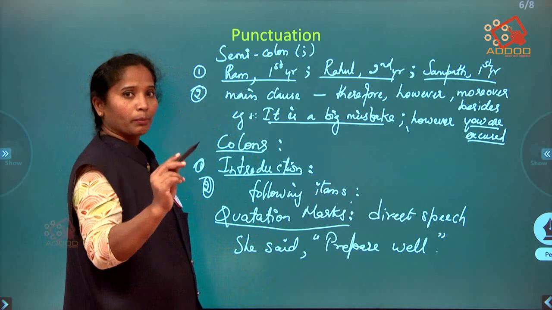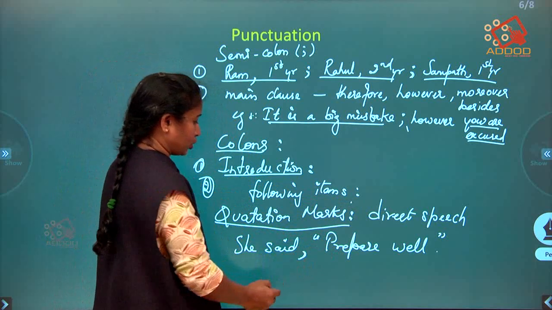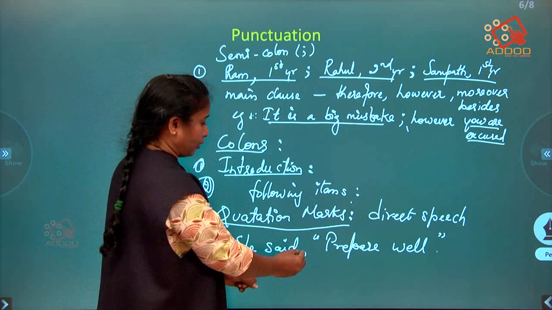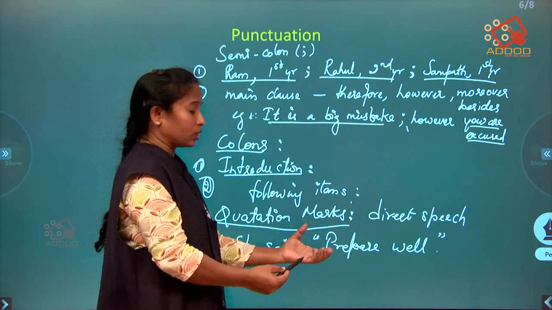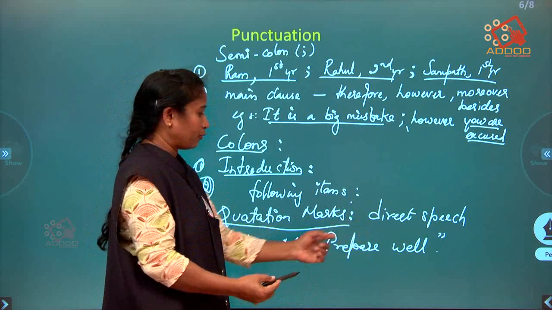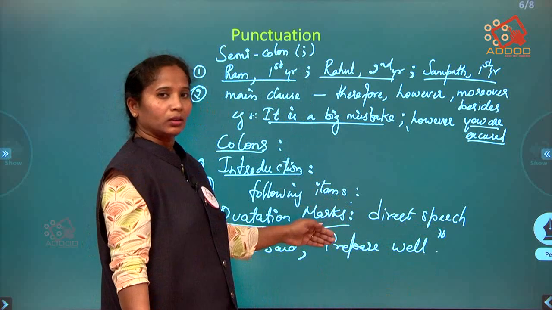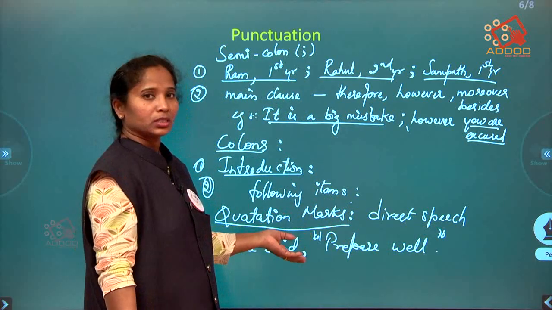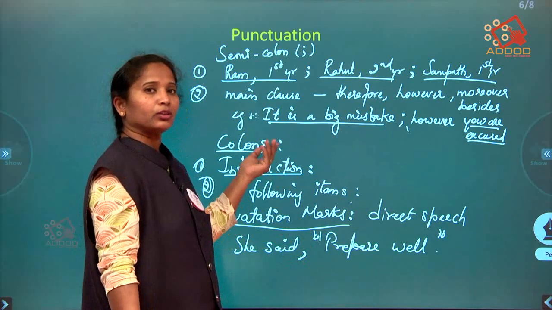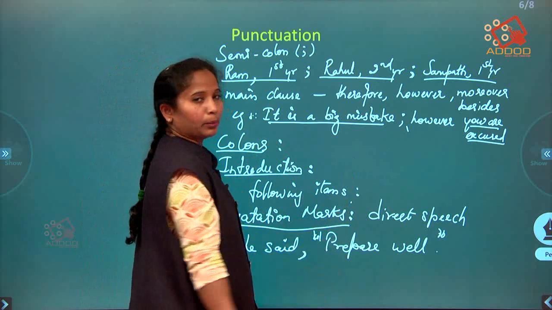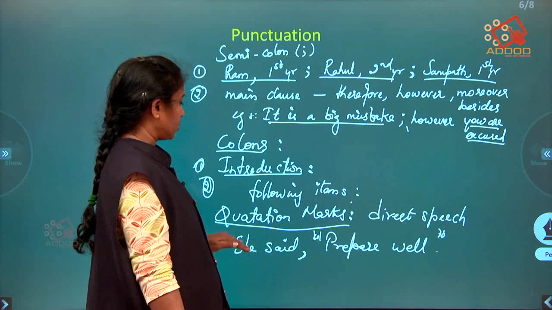Even a comma should be used in direct speech, don't forget that. After she said, you have to use a comma, and her dialogue, what she told in the direct speech, you have to put in inverted commas. These inverted commas could be single or double. Single usually the British use, and double quotations the Americans use, but now commonly we can use either single or double quotations. So it is used in direct speech, and we also use quotation marks